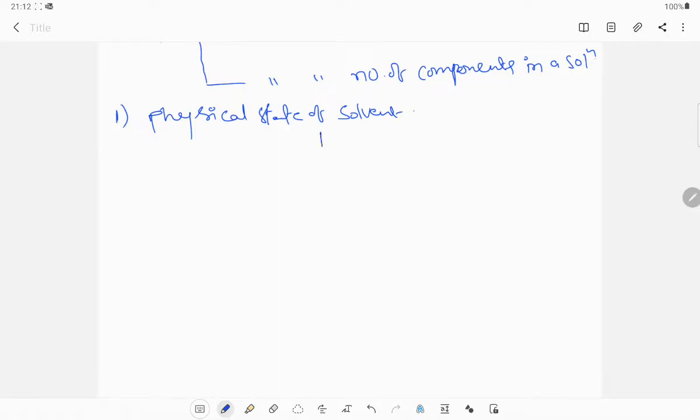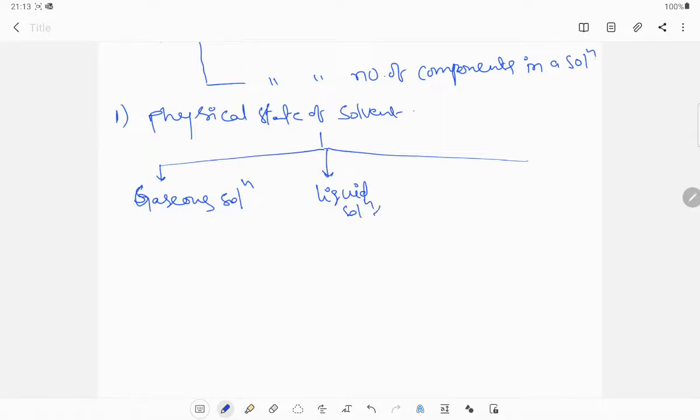Here solutions are classified into three categories: number one is gaseous solutions, next is liquid solutions, and next is solid solutions.